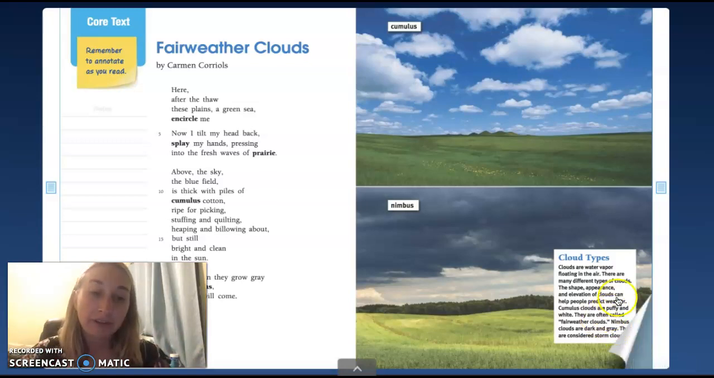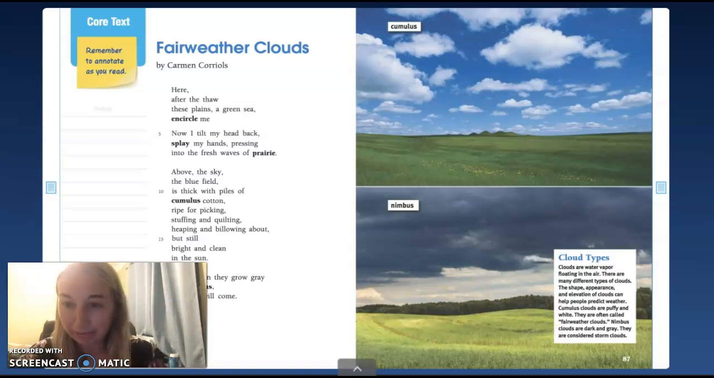Okay, so I'm going to read this little part right here. So cloud types. Clouds are water vapor floating in the air. There are many different types of clouds. The shape, appearance, and elevation of clouds can help people predict weather. Cumulus clouds are puffy and white. They are often called fair weather clouds. Nimbus clouds are dark and gray. They are considered storm clouds.